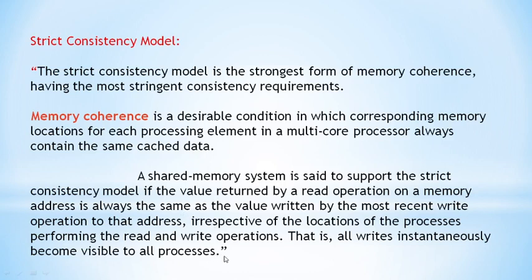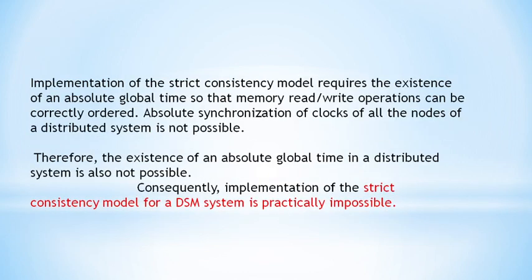Here we have discussed that P2 has changed the value of x to 10 and P1 also reads that value as x equal to 10. That means P2's changes are immediately visible to P1 also. If this is satisfied, then we can say that a shared memory system supports the strict consistency model. How do we implement the strict consistency model? It requires the existence of an absolute